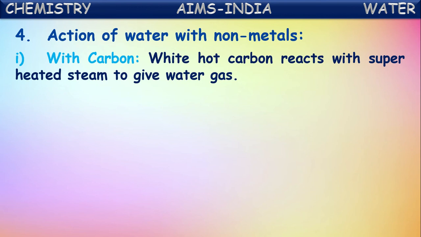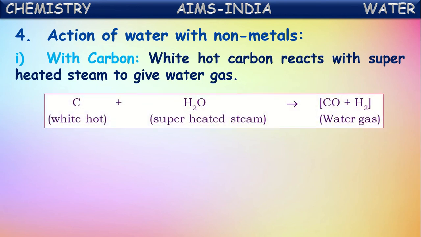water gas. So actually carbon at normal conditions won't react with water. But if it is red hot or very hot carbon, that we say white hot carbon, it reacts with steam, superheated steam, to give water gas. Water gas is a combination of carbon monoxide and hydrogen gas. So white hot carbon reacts with superheated steam at a very high temperature. So at very high temperature, this reaction occurs.